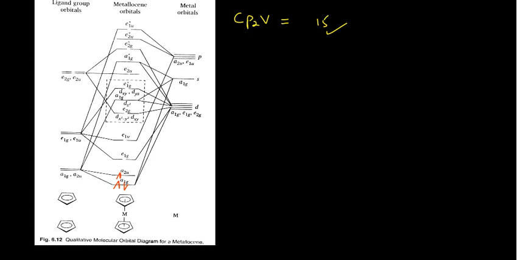1, 2, 3, 4, 5, 6, 7, 8, 9, 10, 11, 12, 13, 14 and 15. 3 unpaired electrons, because its magnetic moment shows that it has 15 electrons. But you can argue that when these two degenerate orbitals are empty, why are you not pairing this electron? In that case, please remember, the pairing energy is very high compared to the splitting energy.